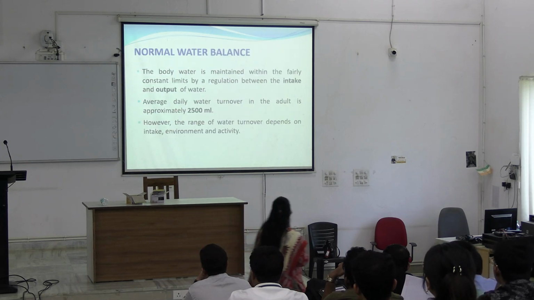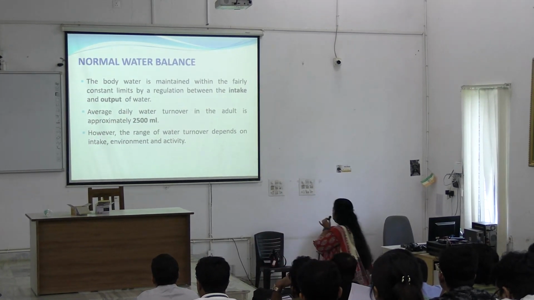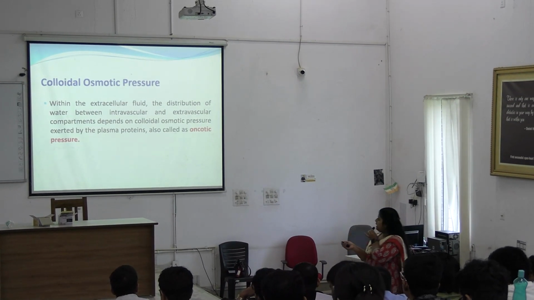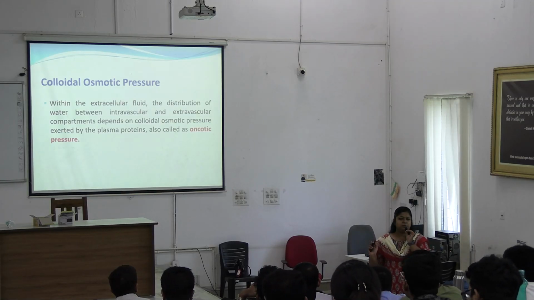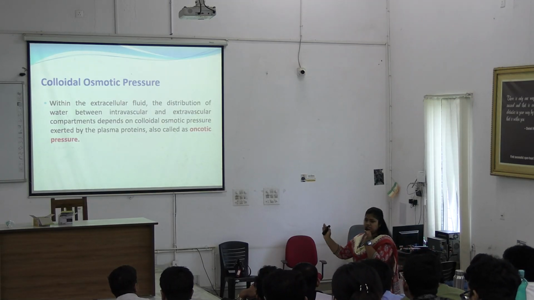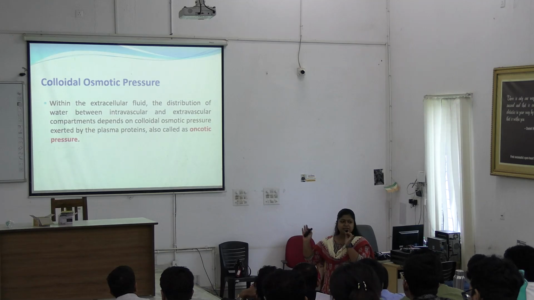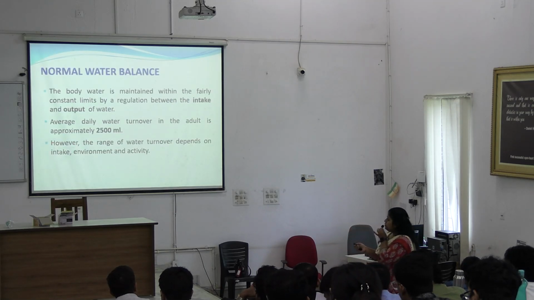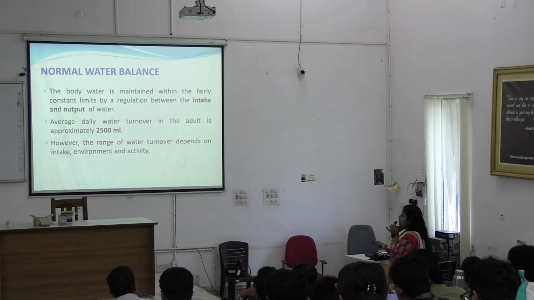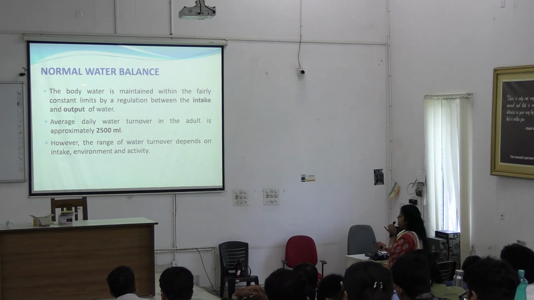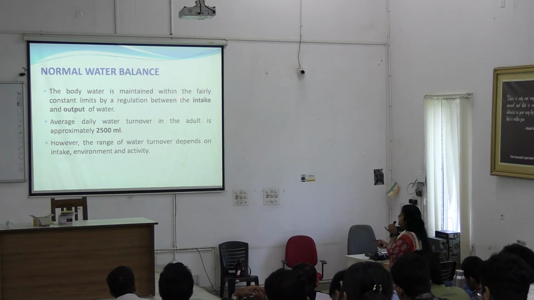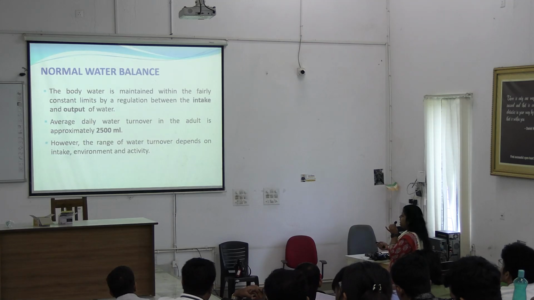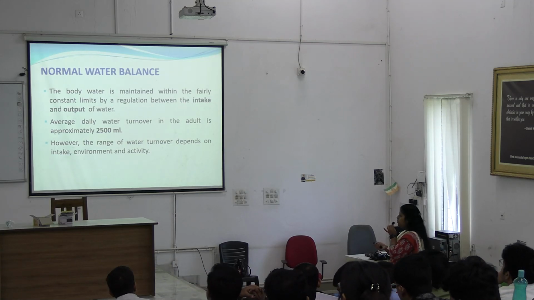Okay, now normal water balance. Understood till now? So what are the compartments, how the distribution occurs, and what are the factors affecting the distribution of total body water. Now coming to normal water balance. How is the balance, what is the balance? So body water is maintained within fairly constant limits by regulation between intake and output.